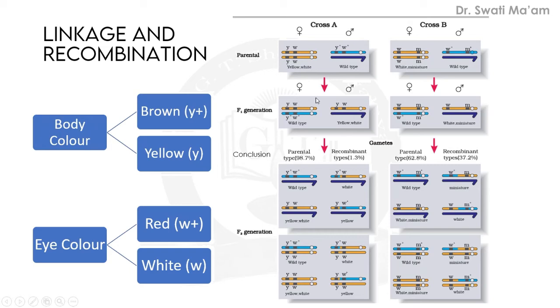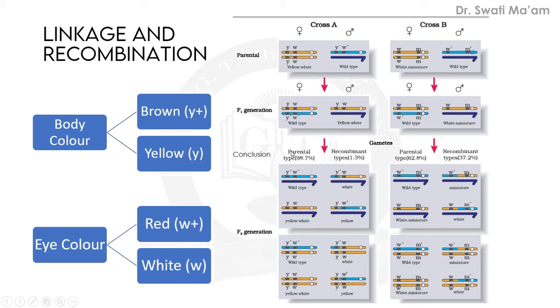When the cross is again made between the F1 generation, the wild type is shown as female, so the characters are interchanged, and the male shows yellow with white. This is totally opposite. You can see that in the parental generation wild type was denoted in the male, and here wild type is the female and yellow and white is the male. It is a crisscross.